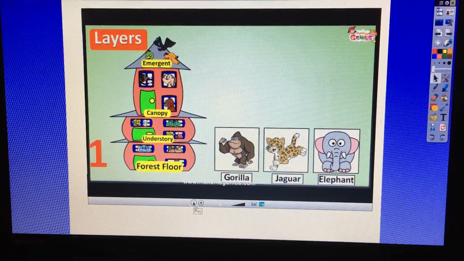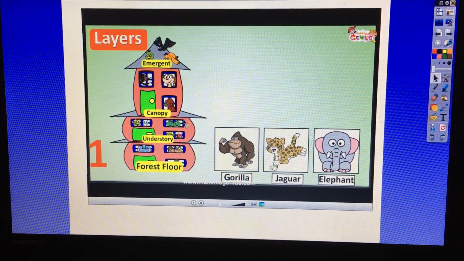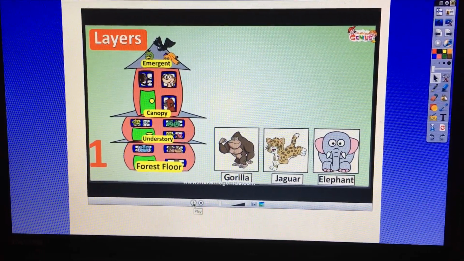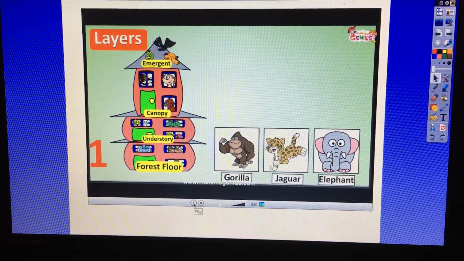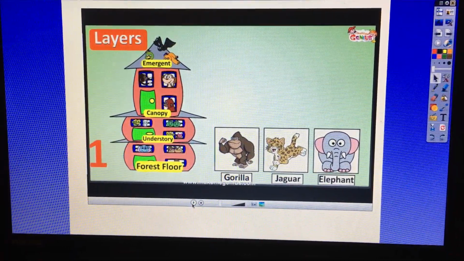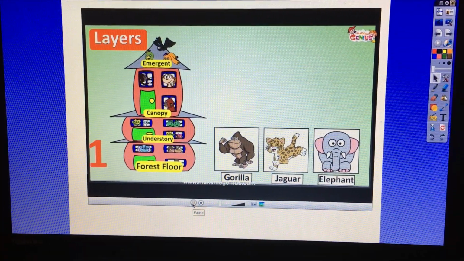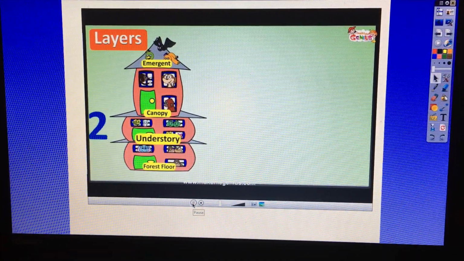You might also want to add the names of the layers. Where would the names of the layers go on your chart? That's right, it might go in landscape features or other facts. So you could write the names of the 4 layers in the other fact column of your table. Insects also live here.